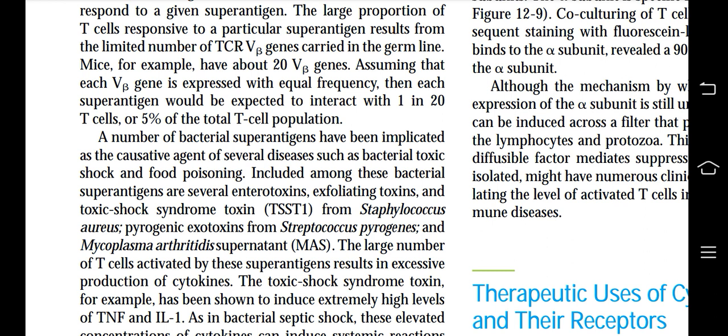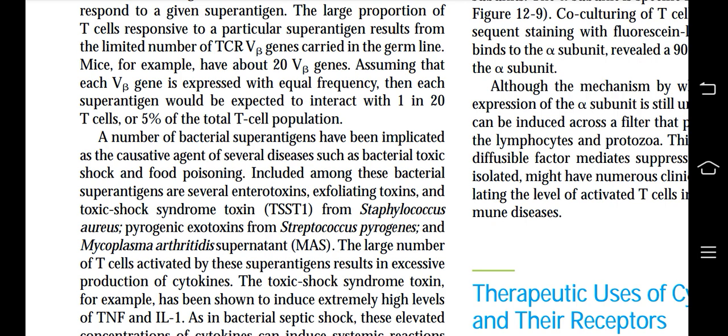A number of bacterial superantigens have been implicated as the causative agent of several diseases, such as bacterial toxic shock and food poisoning. Included among these bacterial superantigens are several enterotoxins, exfoliating toxins, and toxic shock syndrome toxin from Staphylococcus aureus, pyrogenic exotoxins from Streptococcus pyogenes, and Mycoplasma arthritidis supernatant mass.